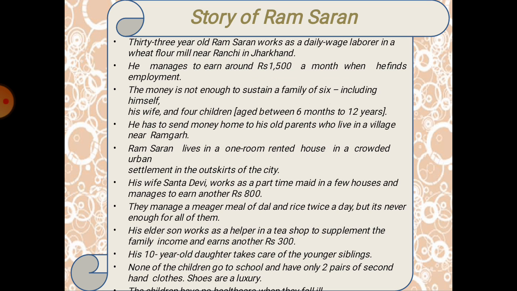That money is not enough for him, and he has his wife, 4 children from the age of 6 to 12, and he is also taking care of his old parent who is living in the nearby village of Ramgarh.